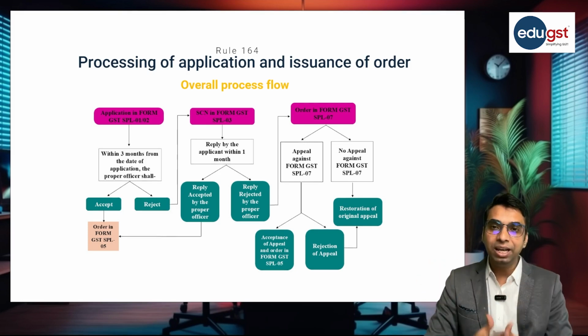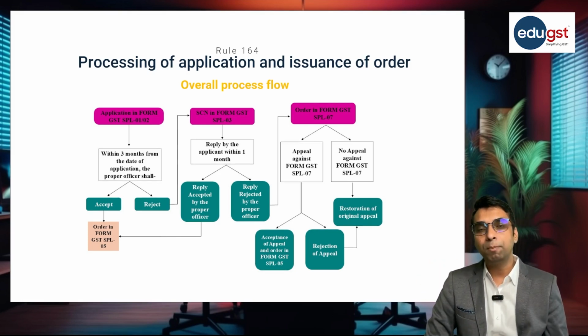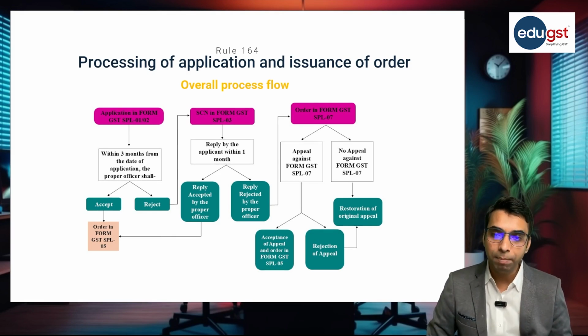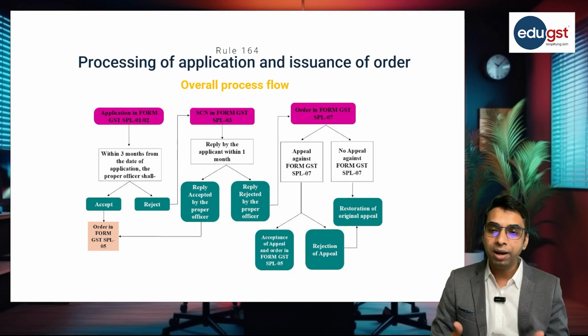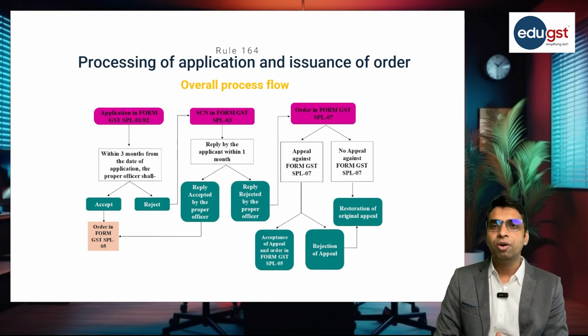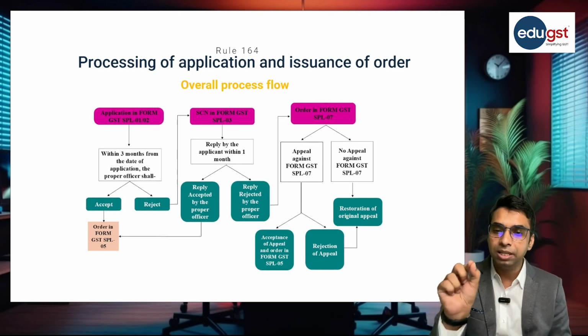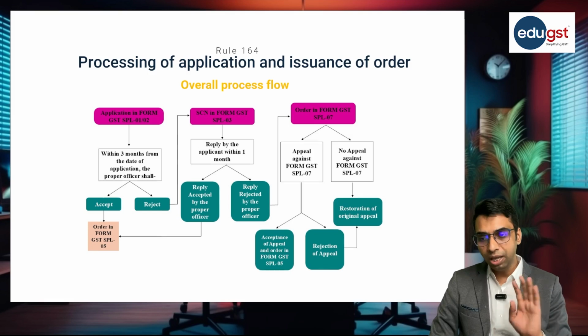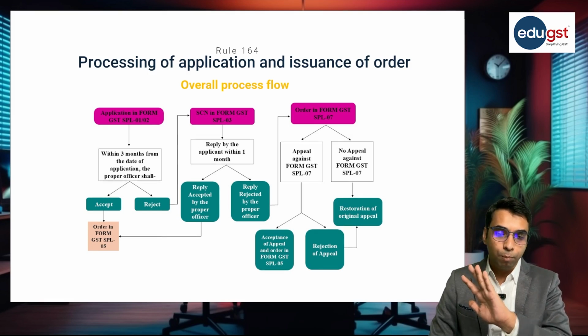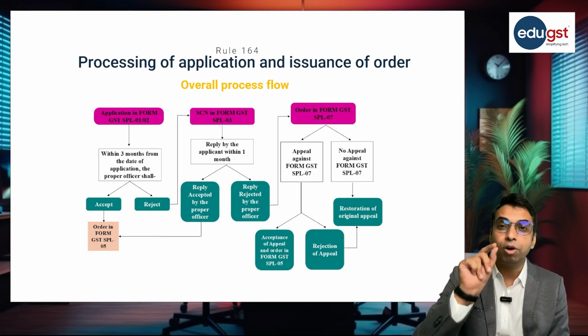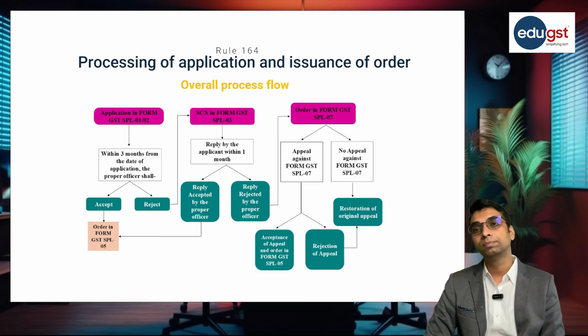Now, after filing the reply, again, the proper officer, if he is satisfied that the explanation given by the applicant is proper and the applicant is eligible for the waiver of interest and penalty, then he will pass the order in form SPL 05. If the proper officer is not satisfied with the reply filed by the applicant, in that case, he will reject the reply and he will pass the order in form SPL 07.